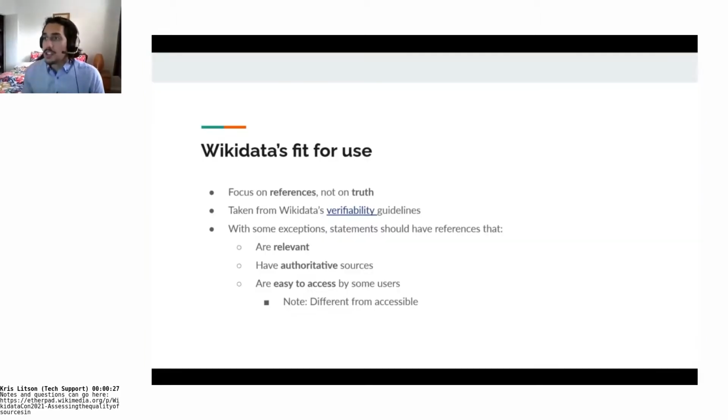The main definition that we try to tackle Wikidata quality through is its references, right? Wikidata has lots of references in its claims, and its guidelines state that these references, when present, should be relevant, authoritative, and easy to access by some users, or at least possible to access by some users. So what we did in my research was take these three qualities and try to see in Wikidata at a large scale if these three held.